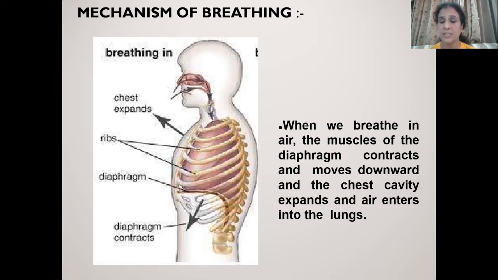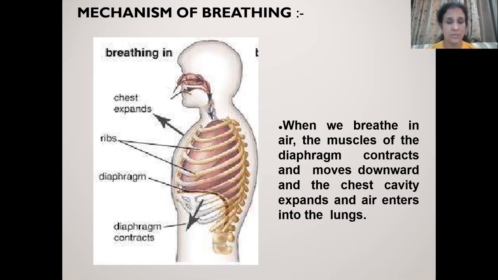Again, I am saying the diaphragm moves downward, and the rib cage moves outward and upward. So what happened? The chest cavity increases. The thoracic cavity increases. And we all know that whenever the volume increases, pressure decreases.